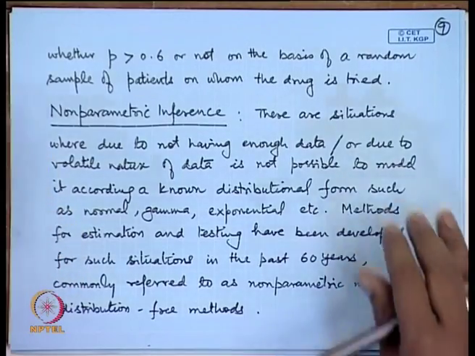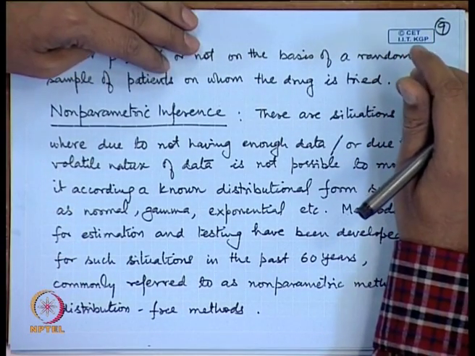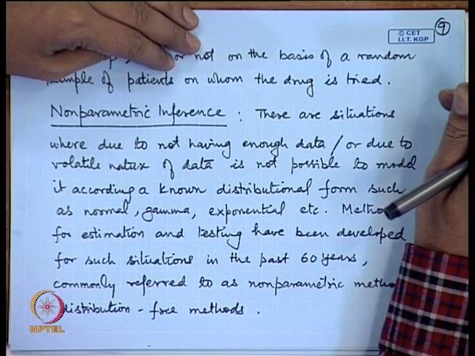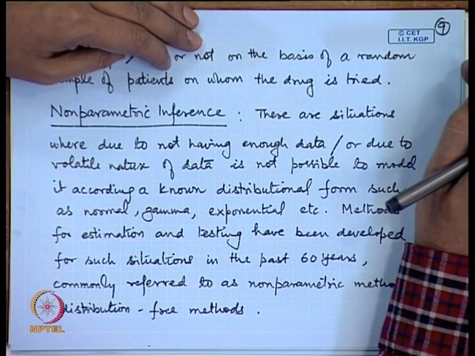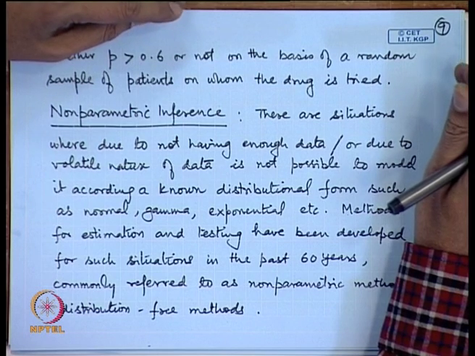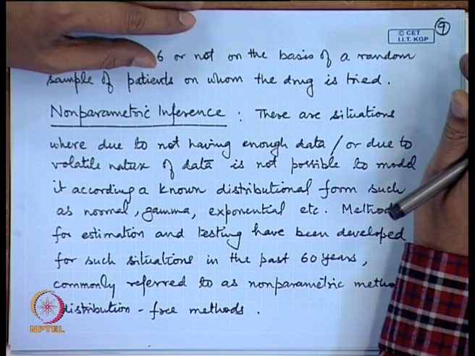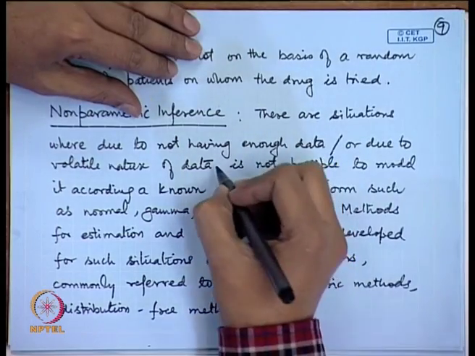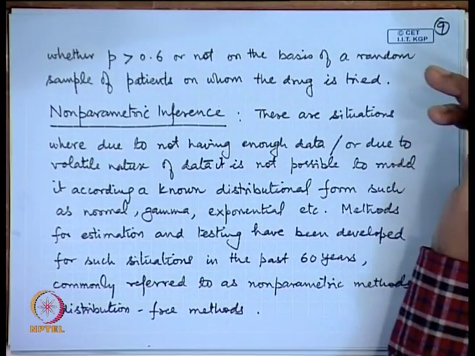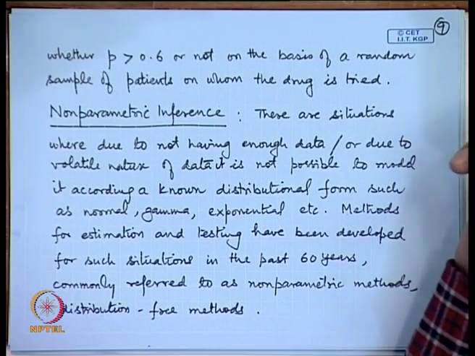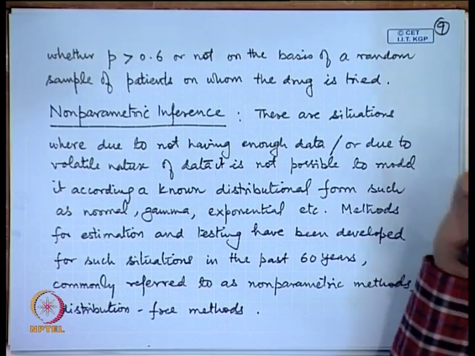There is another distinction which I would like to make at this point. There are situations where, due to not having enough data or due to the volatile nature of the data, it is not possible to model the data according to a known distributional form such as a normal distribution or a gamma distribution or an exponential distribution, because many times the data is huge and it may have a lot of variations. Therefore, appropriate known probability models are not suitable to fit that distribution.